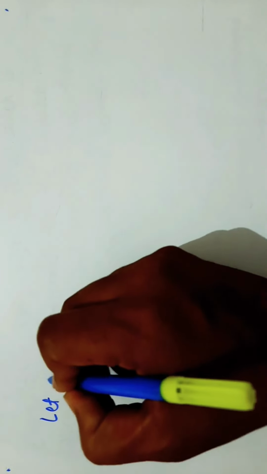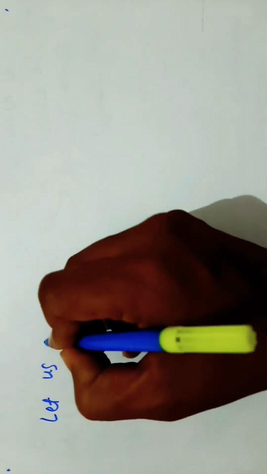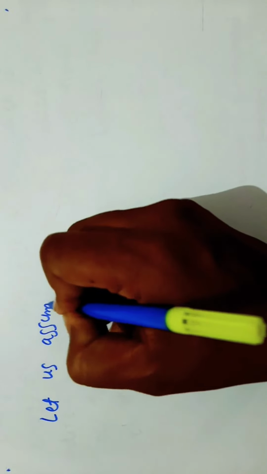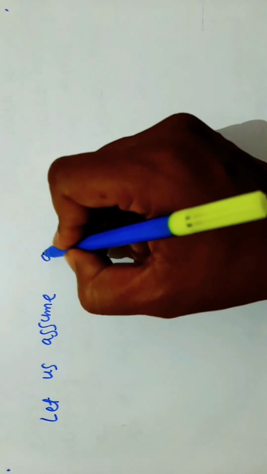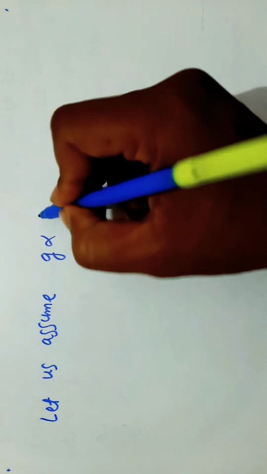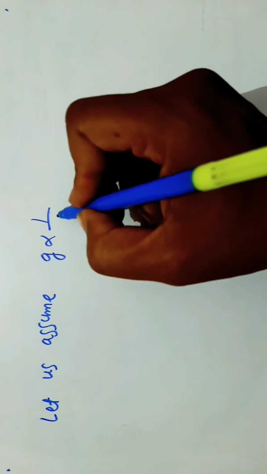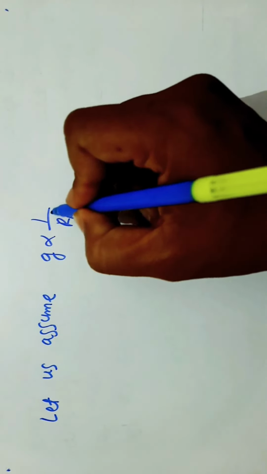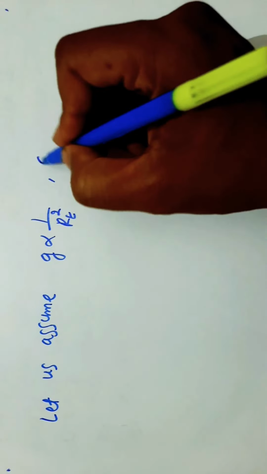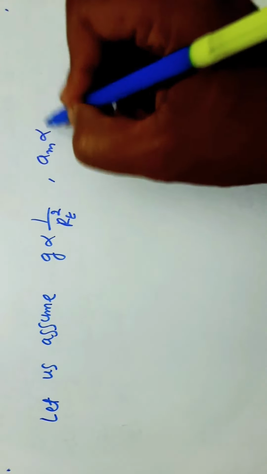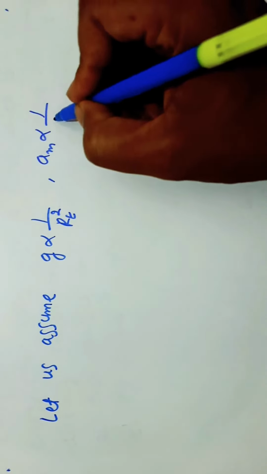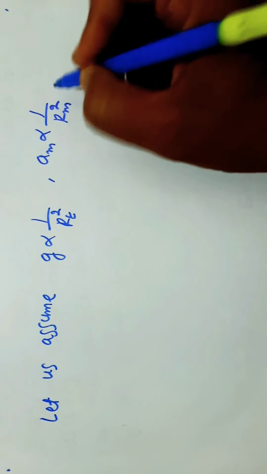Let us assume g is inversely proportional to square of the radius, that is re square, and am is inversely proportional to rm square.